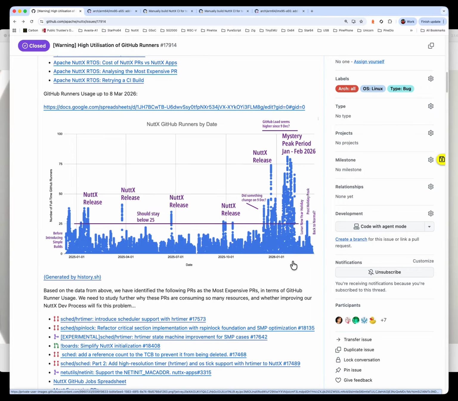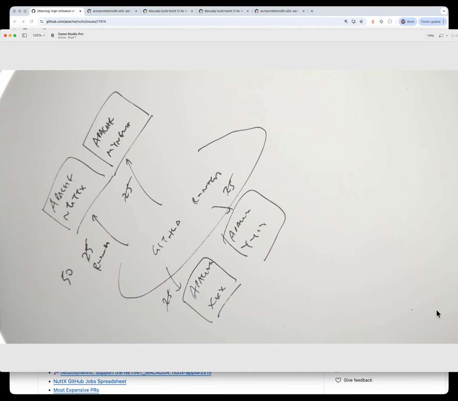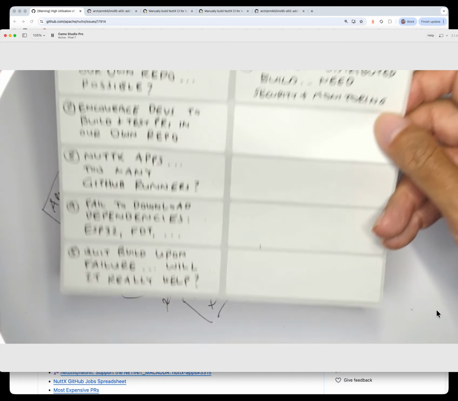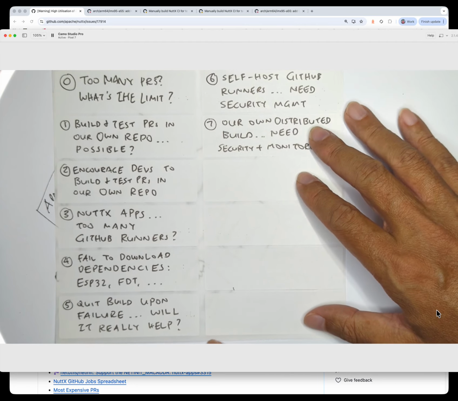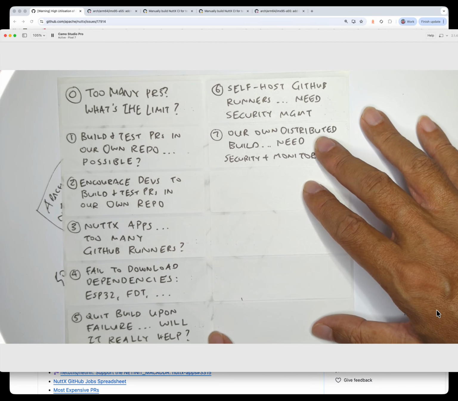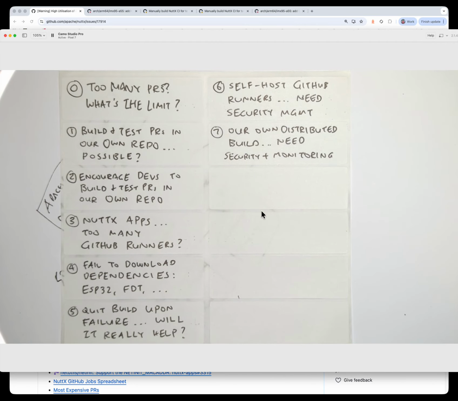However, unfortunately, we don't have the volunteers, and out of the 1 or 2 volunteers in NuttX CI, we don't have enough time to implement all these suggestions. But we are doing better. We are improving. We're hoping to fix that. We have identified and prioritized a list of things to enhance in our NuttX CI.